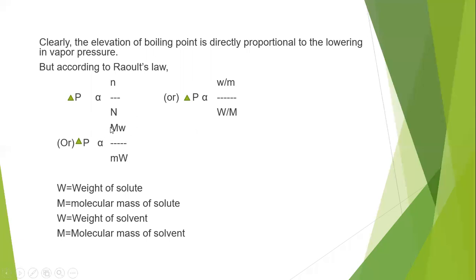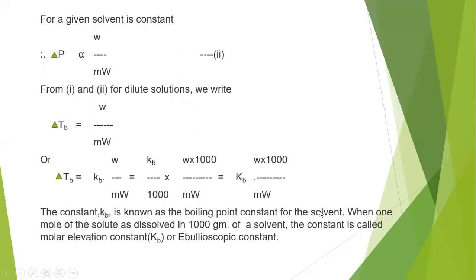In this, small w is the weight of the solute, small m is the molecular mass of the solute, capital W is the weight of the solvent, and capital M is the molecular mass of the solvent. So we can calculate delta P, the lowering of vapor pressure, using that formula. The value for lowering of vapor pressure, delta P, which we got from Raoult's law, we have to implement here, because delta P is directly proportional to delta TB, the elevation in boiling point.